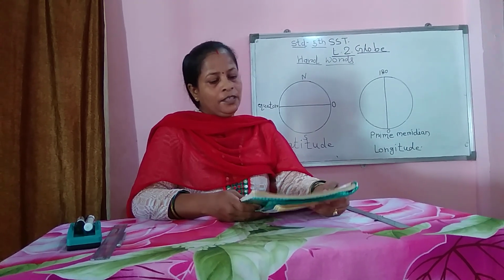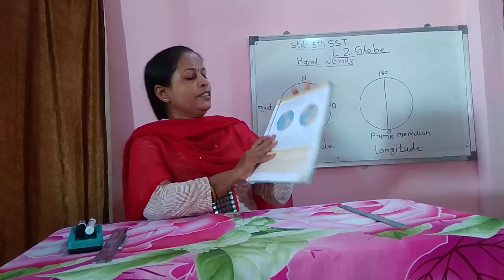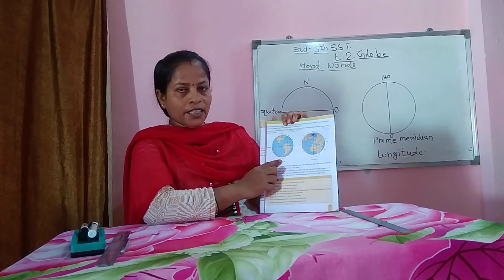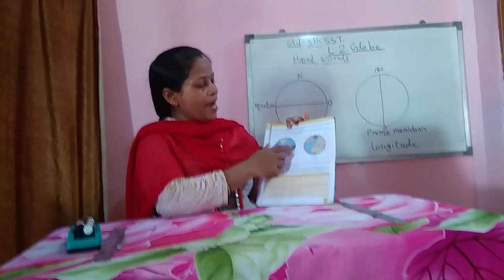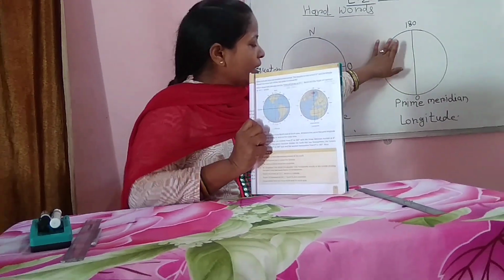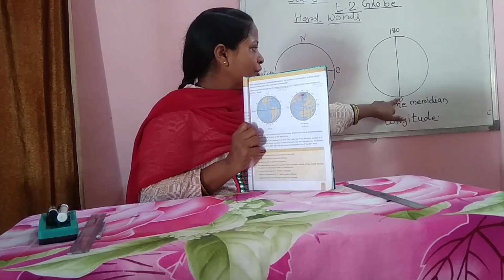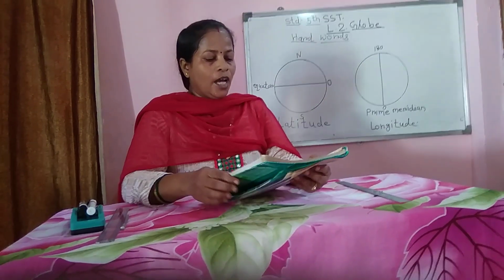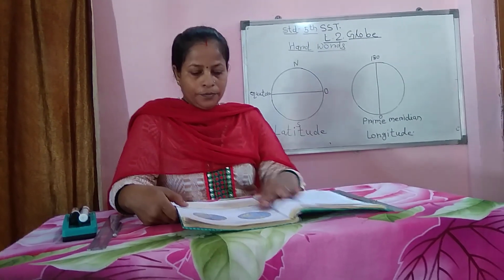And then here you can see the southern pole is the minus point, means minus degree, and here is the plus, and in longitudes there is also a divider line as shown here. Here is the 0 and here is the 180 degree angle. Now we will learn longitude.